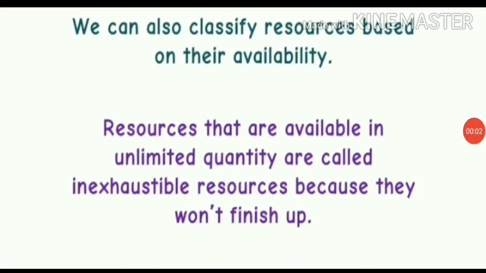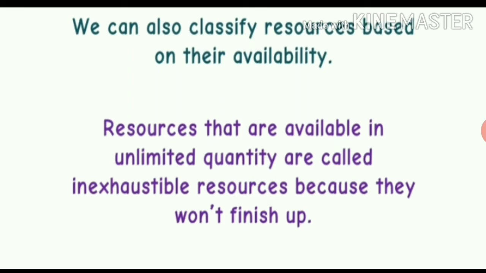So now students, I hope it is clear to you that anything in the environment which can be used is called a resource. All the natural resources can be classified into two main groups. It means that depending upon the abundance and availability of various natural resources, they can be broadly classified into two main groups.